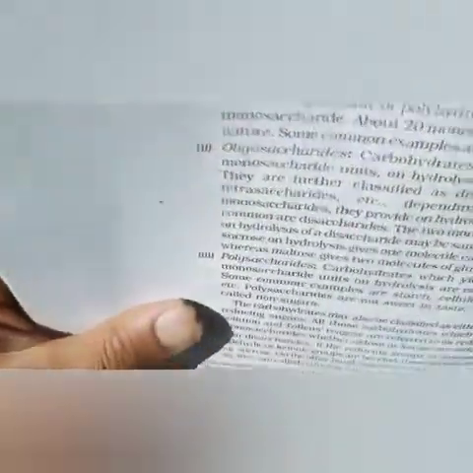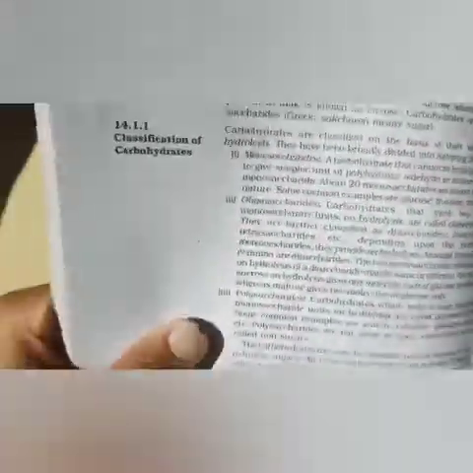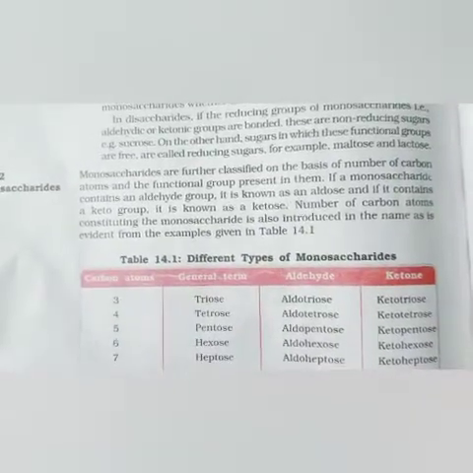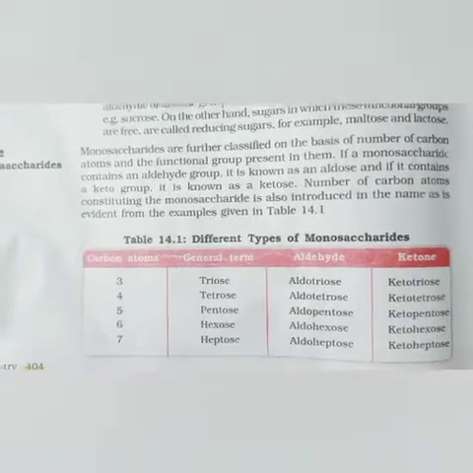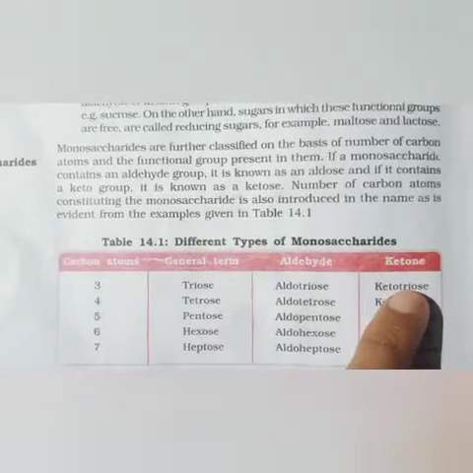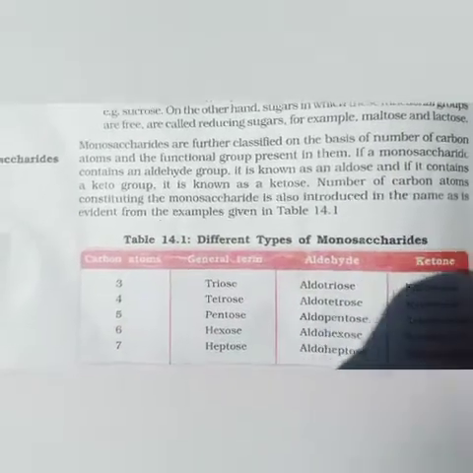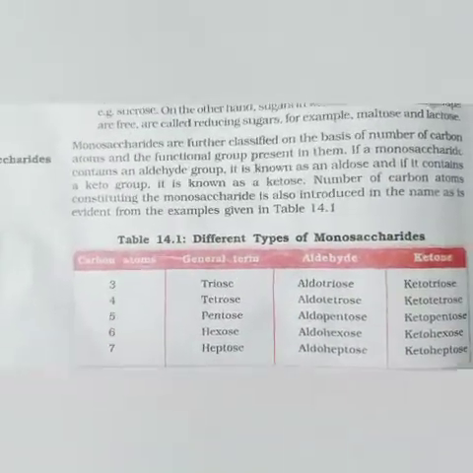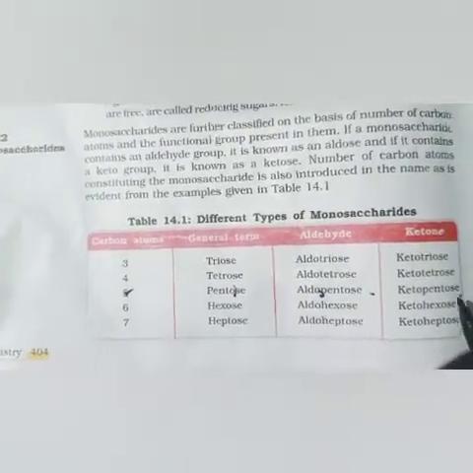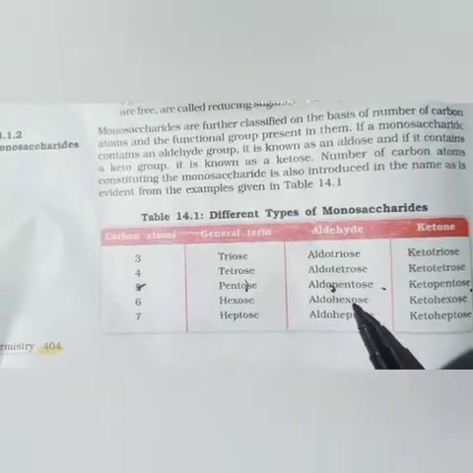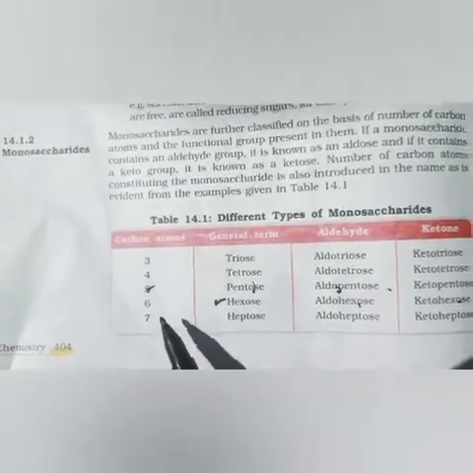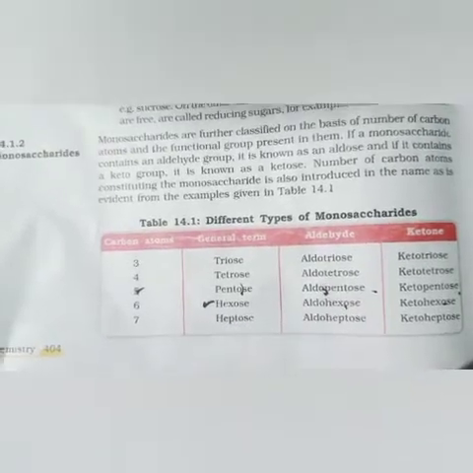So let me tell you, as given in this book: if there are 3 carbons, then it is triose. If it has an aldehyde group, it is aldotriose; with a ketone group, ketotriose. If 4 carbons, then tetrose: aldotetrose, ketotetrose. If 5, then pentose: aldopentose, ketopentose. If 6, hexose: aldohexose, ketohexose. This is the example of glucose and fructose. If 7, heptose: aldoheptose and ketoheptose.